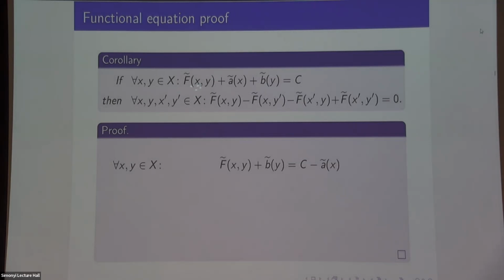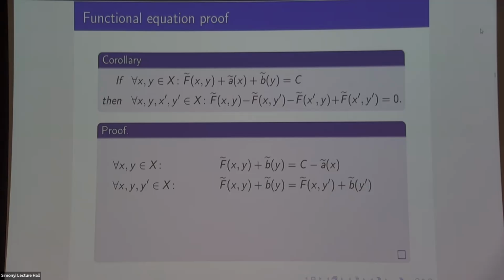If this hypothesis holds, I can rearrange it as follows. f of x plus b of y is equal to c minus a of x. That's the same statement. Then I can notice that the right-hand side here doesn't depend on y. It's only a function of x. And if the right-hand side doesn't depend on y, then neither does the left-hand side, because they're equal. That means that the left-hand side for one value of y must be equal to the left-hand side for any other value of y. That's what it means not to depend on y. So for any two choices of y, the left-hand side is equal to itself with the other value of y.